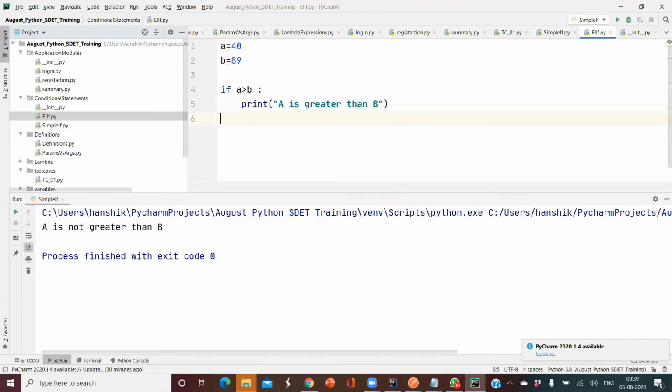If that is not going to be true, yes, A is going to fail, no problem in that. But I need to verify whether A is falling in between the range of 10 and 20.